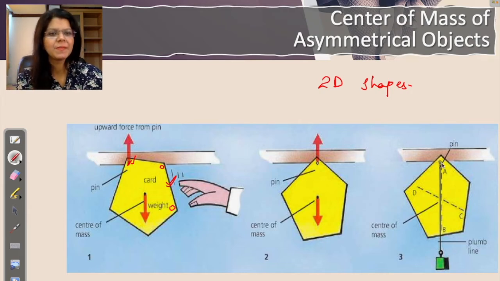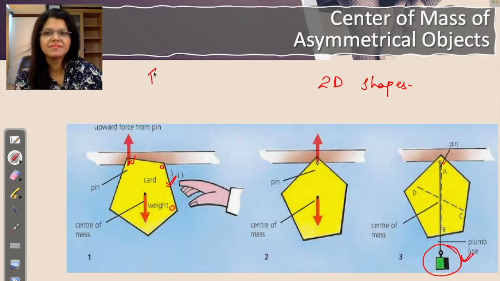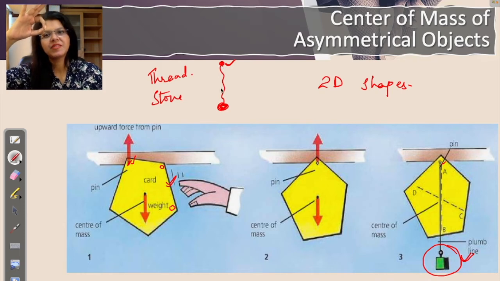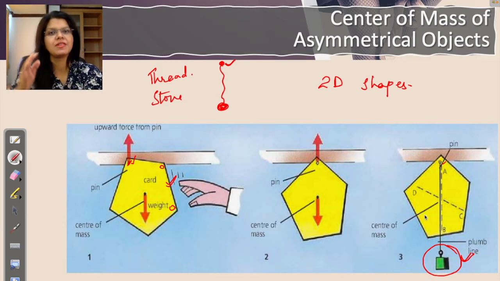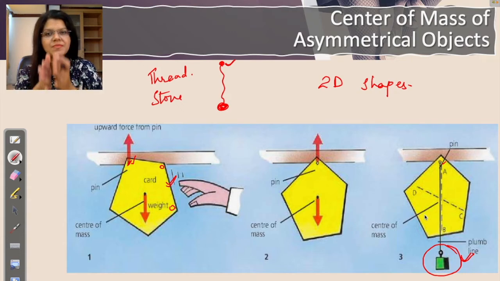Take a plumb line. This is your plumb line. You can create a plumb line in your home as well. Take a piece of thread and tie it with a piece of stone. So take a thread like this and tie it with a stone. When you hold the plumb line, this is your plumb line, done. If you hold the thread from the top, it becomes perfectly vertical. So that's your plumb line.